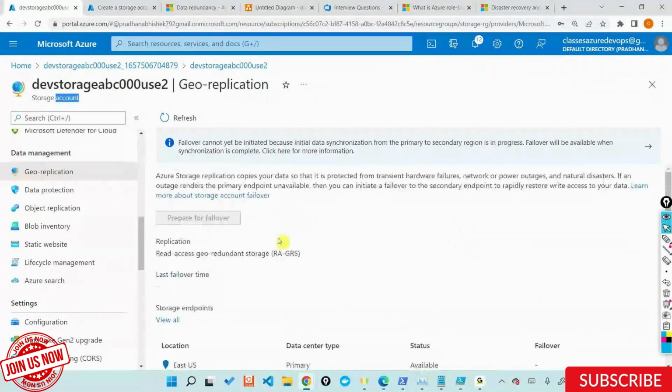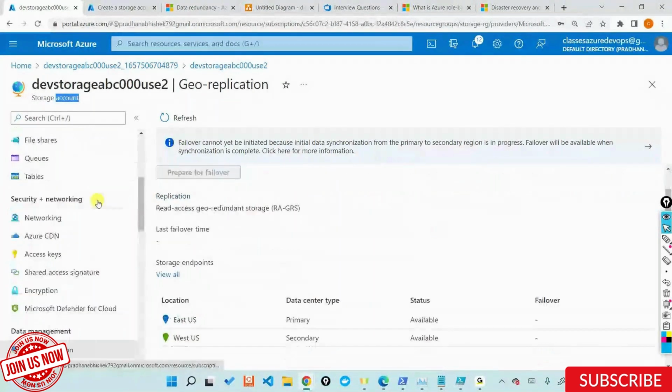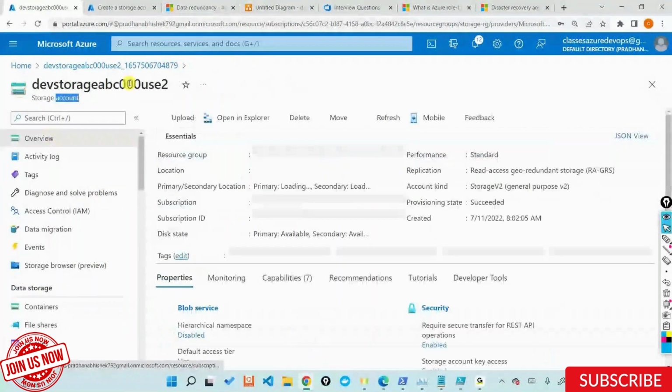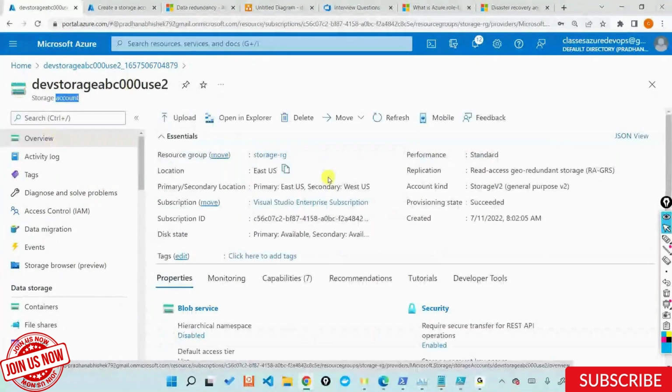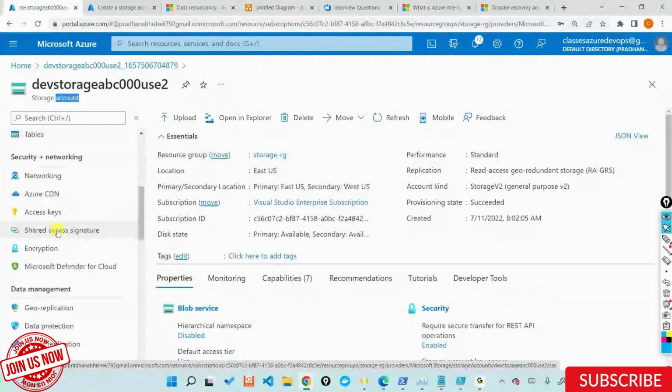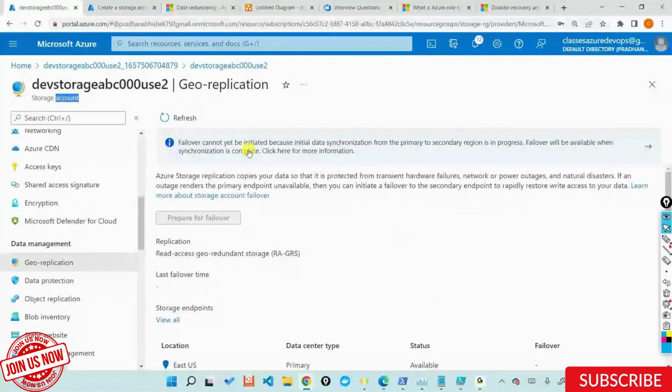After this is done, what Microsoft is doing in the background is that I just changed from LRS to GRS or LRS to RAGRS. Whatever data is in my primary data center, Microsoft is trying to replicate into the secondary data center, which is an asynchronous replication. Once that is done, Microsoft will automatically give you a notification that your failover is now available, and you can hit prepare for failover, and that will make sure your primary becomes secondary and secondary becomes primary.